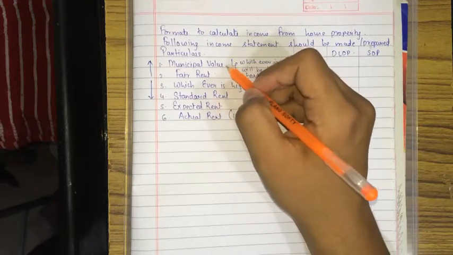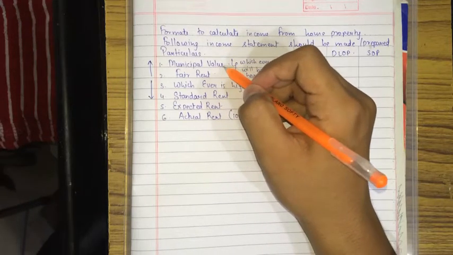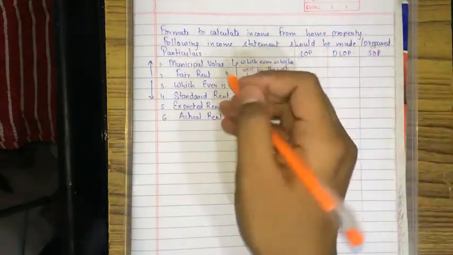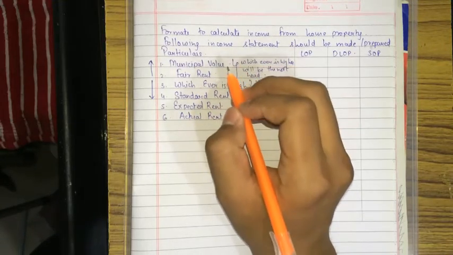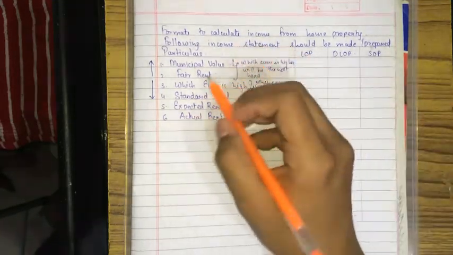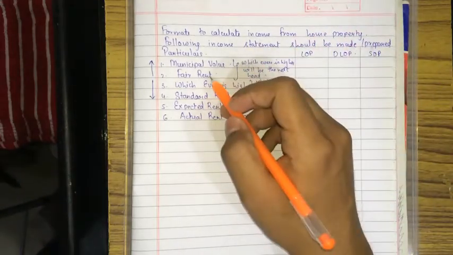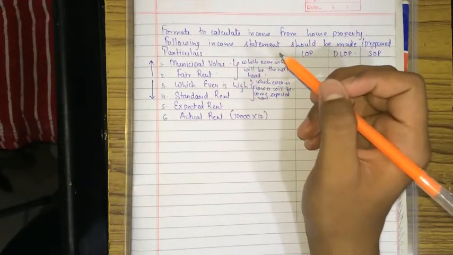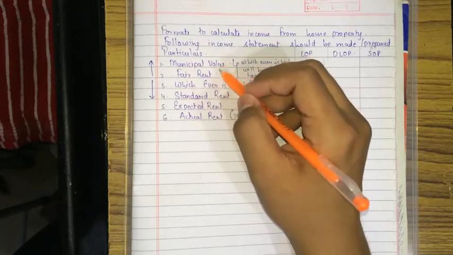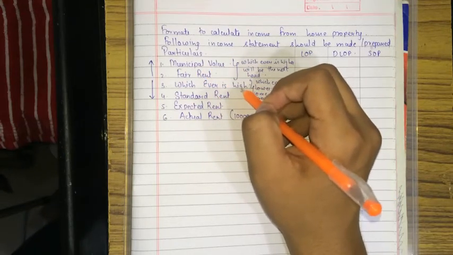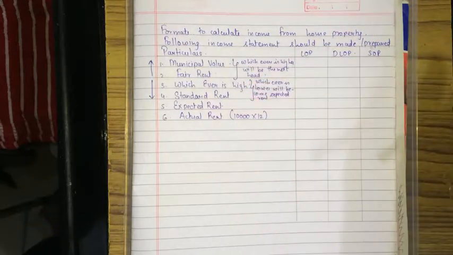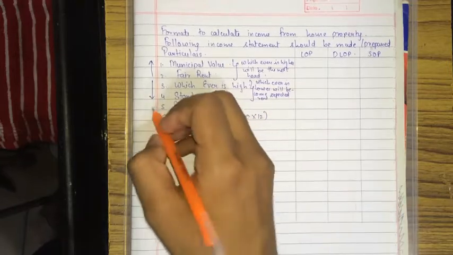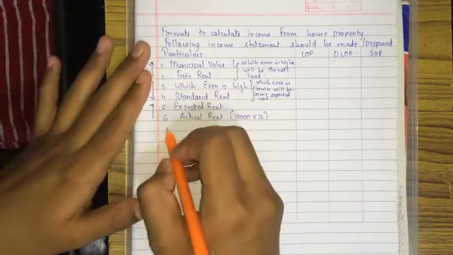Municipal value means the municipal authority comes and evaluates the property and says what will be the rent for it. That is the municipal value. Fair rent means other than municipal people, there are corporations and other agencies who decide fair rent. Out of these, whichever is higher will become this head, and the standard rent, that is the local area rent, whichever is lower will become the expected rent. And after that, expected and actual rent, whichever is higher will become gross annual value.